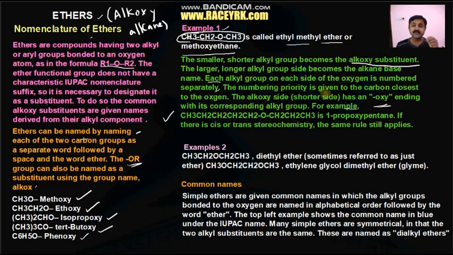As per IUPAC we have to call it 1-propoxypentane, meaning in the pentane the first carbon is bearing the propoxy group. If there is cis and trans stereochemistry, the same rule still applies. Moving on to another example, we have CH3CH2OCH2CH3.